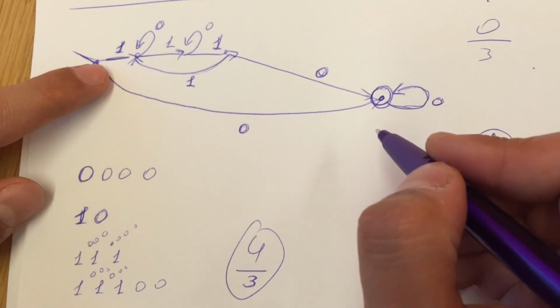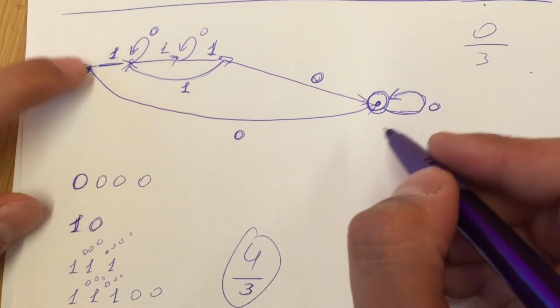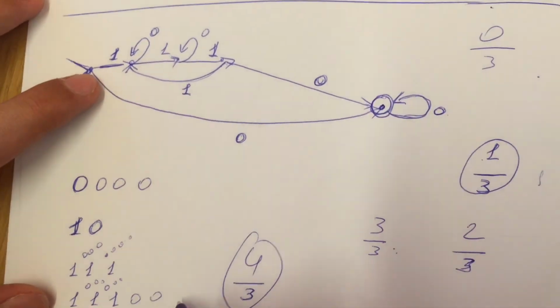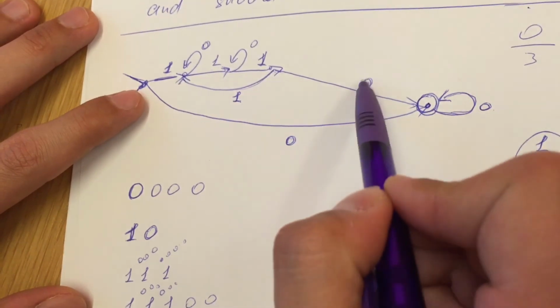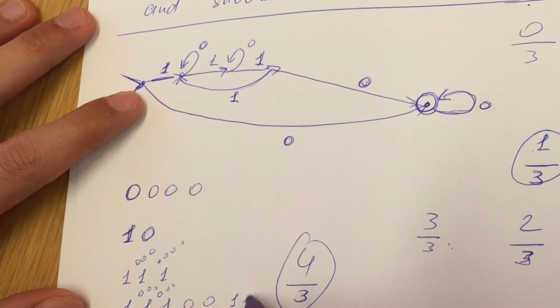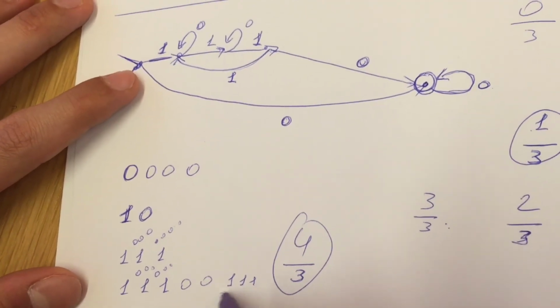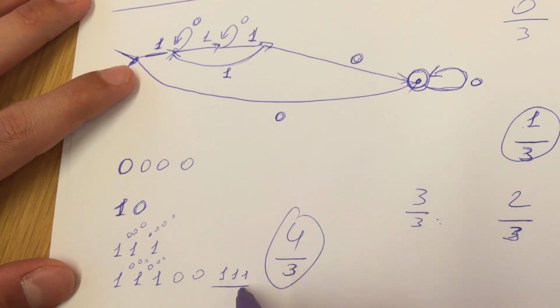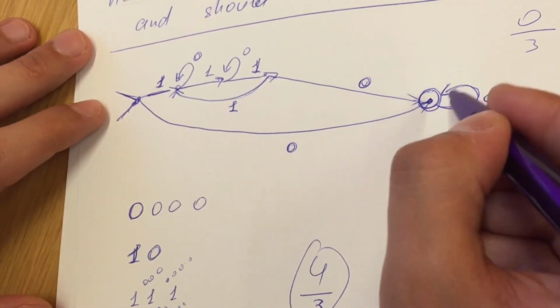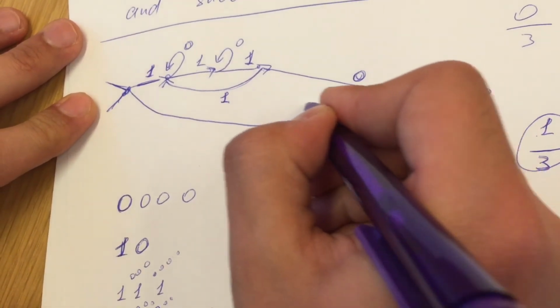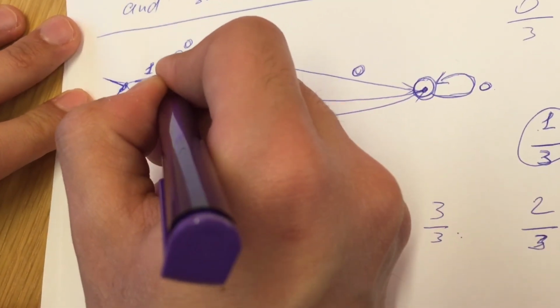Then we have another case. We said it should end with 0, but what if we have 1, 1 or something from here, some ones from here. From the final state we come to this place.